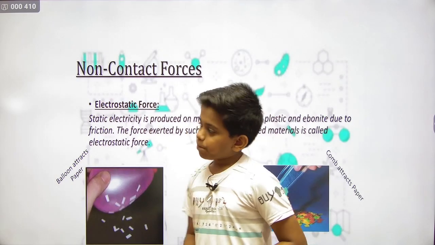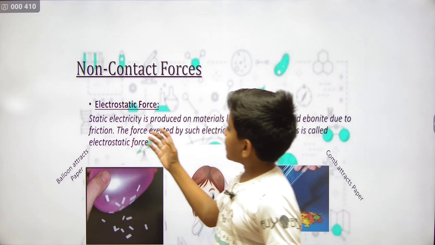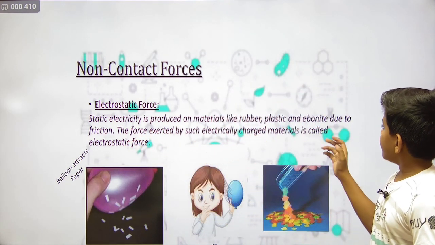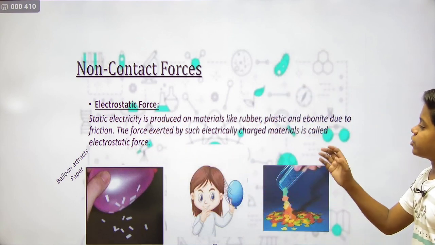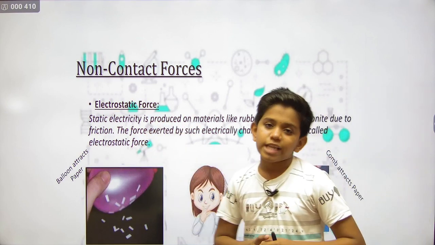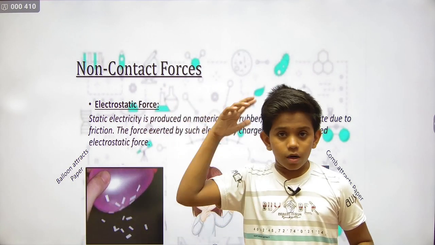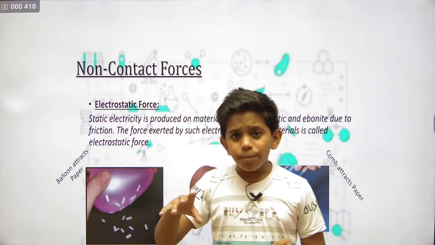Electrostatic force. It is also a type of non-contact force. Static electricity is produced on materials like rubber, plastic and ebonite due to friction. The force exerted by such electrically charged materials is called electrostatic force. Now in childhood, we used to rub a balloon or a comb on the hair and bring it close to some pieces of paper.